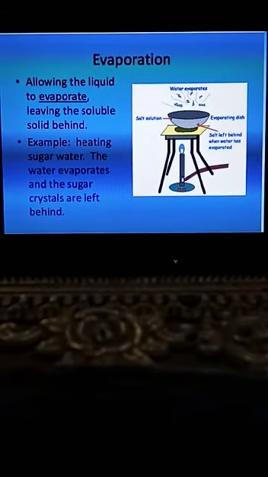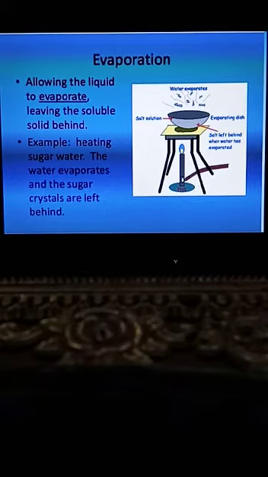Now next thing is allowing the liquid to evaporate, leaving the soluble solid behind. Now what is this soluble solid which is left behind during evaporation? For example, heating sugar water, the water evaporates and the sugar crystals are left behind. Same like this, when a liquid evaporates from the solution of the salt, a solid is left behind which is called the salt. Solid crystals are left behind from the salty water which is called salt.